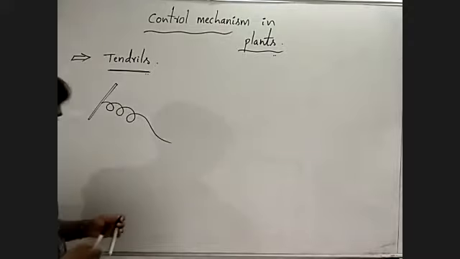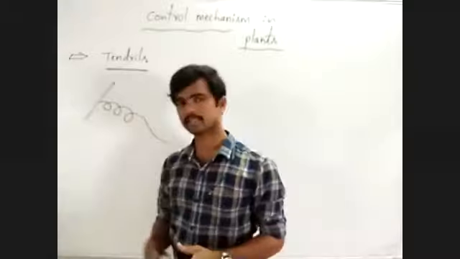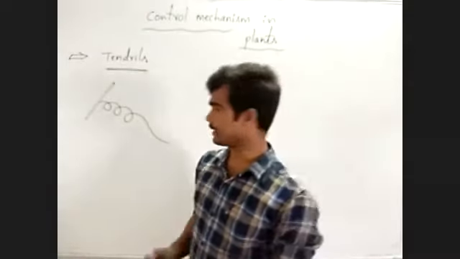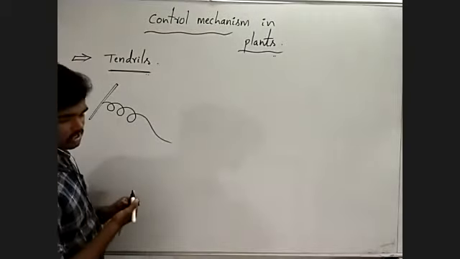In some plants, axillary buds or terminal buds are modified as like this spirally coiled structure.